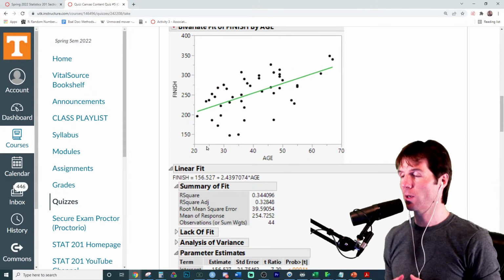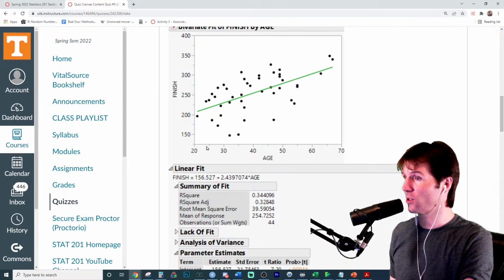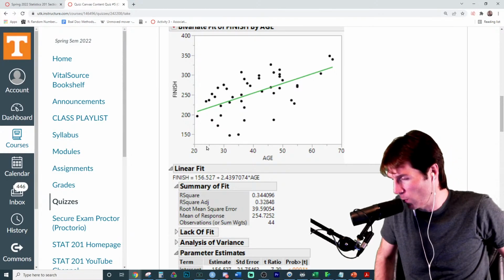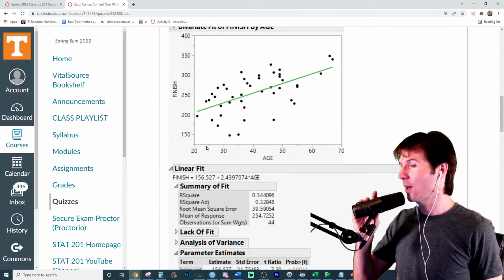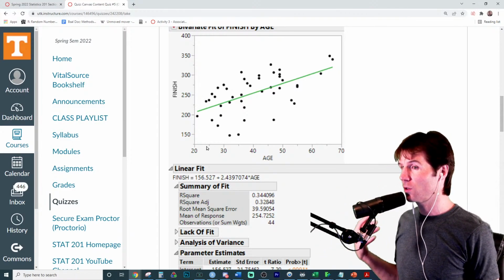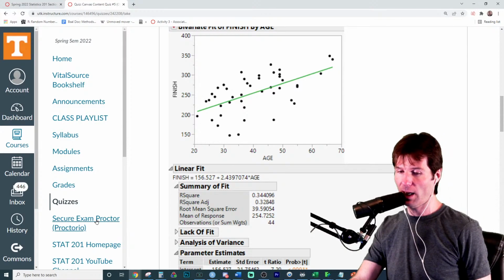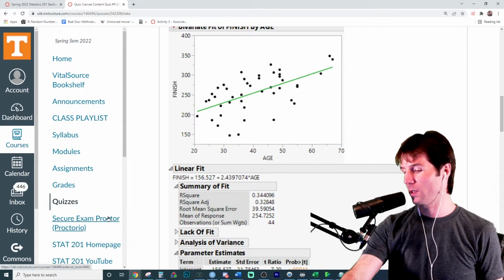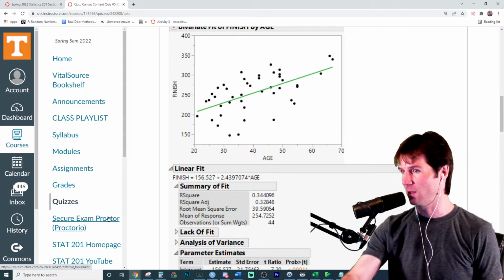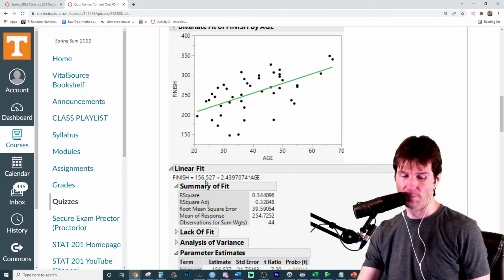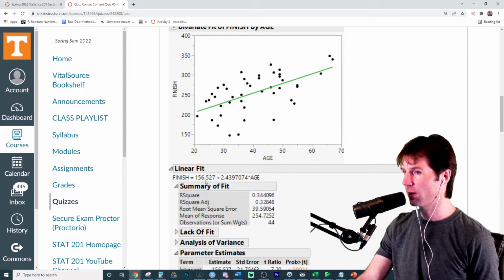Let's do a quick practice right here. Can anyone interpret the intercept for me like it's your test? The intercept's the easy one. So we'll do this because this applies to both 320 and 474, or 320 and 201. Can anyone interpret the intercept for me like it's your test? Pretend this is your test, and it says interpret the intercept. What does that 156 mean?